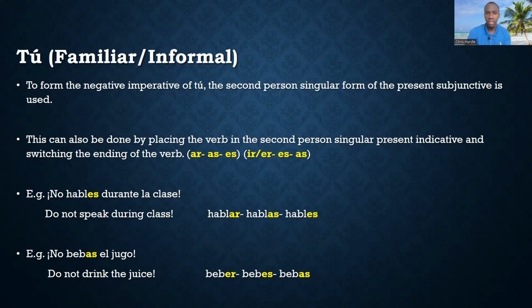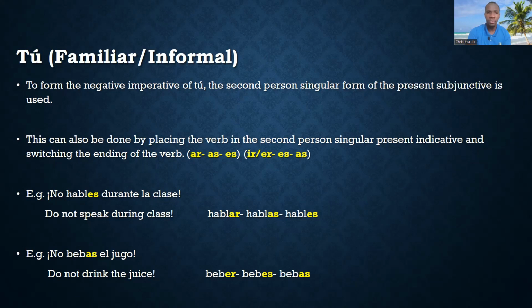So we put it in that form and then we switch the ending. So if it's an AR verb, then it has to change to ES, right? Same thing will occur with IR and ER verbs. They go from ES to AS. So that's how we form the imperative for the tú form, right?